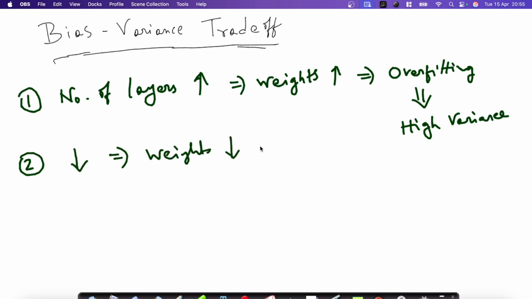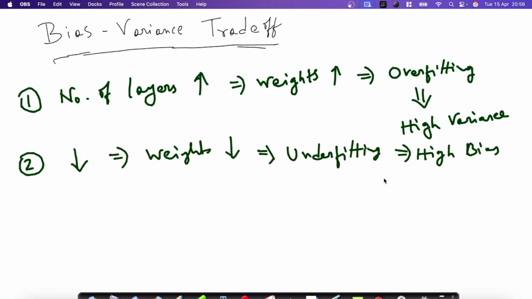With fewer weights, we'll have higher chances of underfitting, and high chances of underfitting means high bias. So just remember this relation: overfitting is related to high variance, and underfitting is related to high bias.